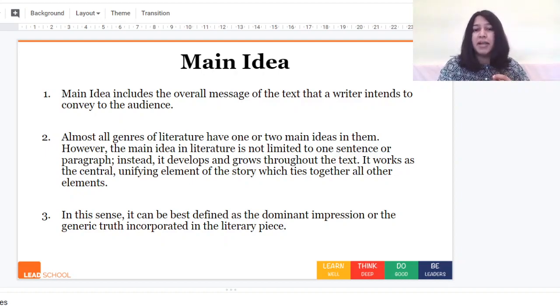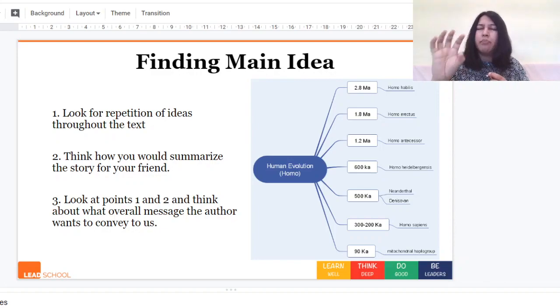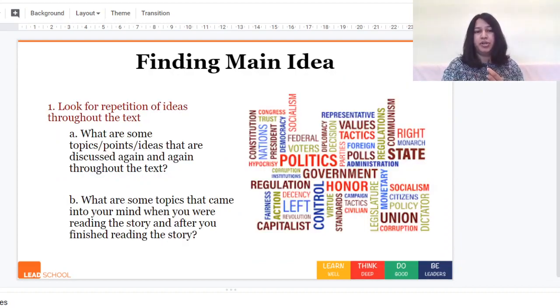So let's look at how we find the main idea. There are 3 points or steps that we look at when we are trying to find the main idea. First, we have to look for repetition of ideas throughout the text. There will be some topics or themes or value points that are repeated again and again throughout the text. We need to look for that. Second is think how you would summarize the story for your friend. And third is look at points 1 and 2 and think about what overall message the author wants to convey to us.